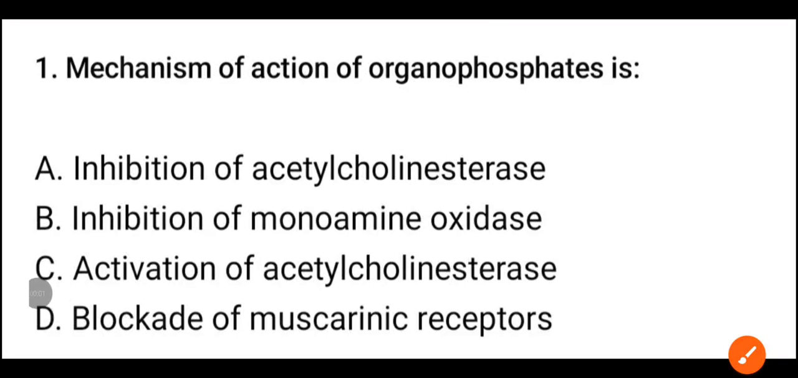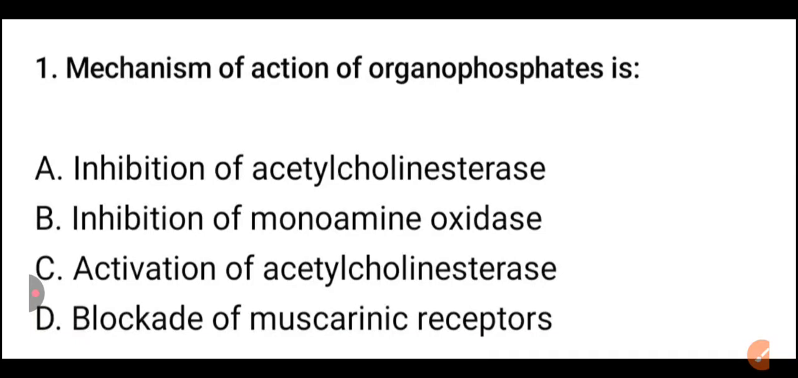Hello friends, today we are going to discuss organophosphate poisoning, and at the end of this video I'm going to discuss the theory of this mnemonic. So let's begin. This is an important topic. One MCQ in your exam from this topic.